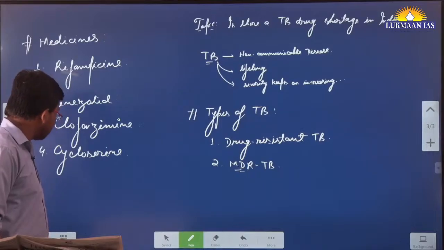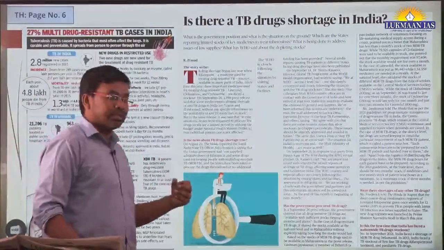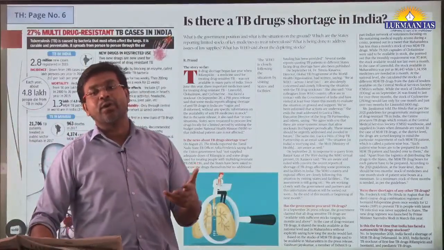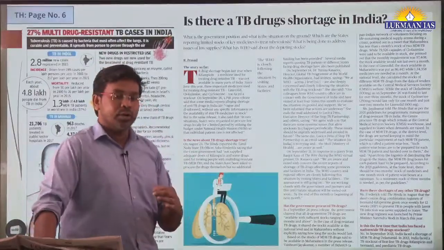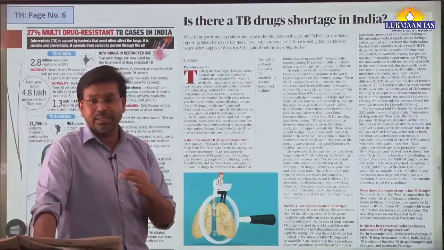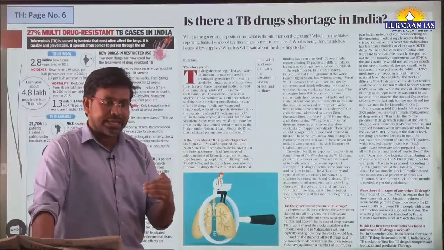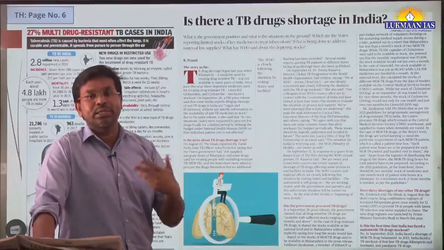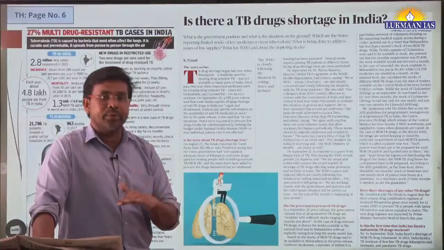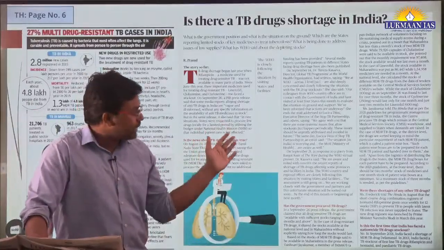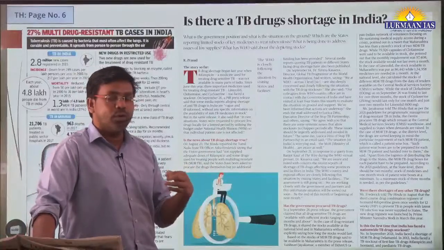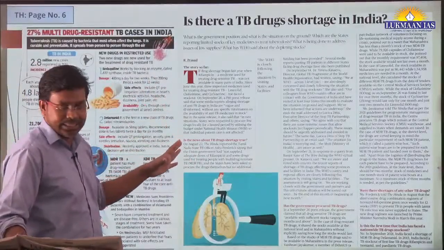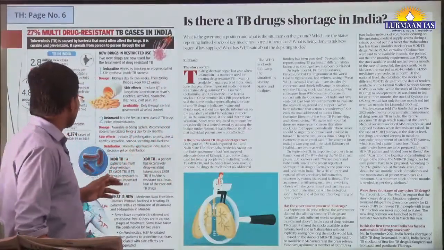In this article, they have discussed the issue of shortage of TB drugs in many states. Since the states ran out of TB drugs, they asked the central government to provide supply, but the central government declined and said, you yourself procure the drugs. There have been articles in the newspaper, and then the government of India said there is no shortage of TB drugs. Then there were many other articles from WHO, the World Health Organization, that India is running out of TB drugs. So in this article they have talked about how TB drugs are in shortage.